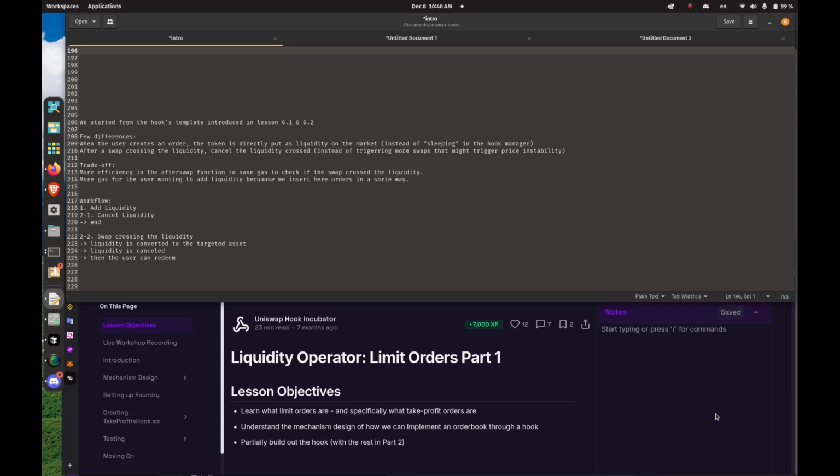We started from the template provided in lesson 6, but there are a few discrepancies. First, when the user adds liquidity, instead of it being sent to the pool manager, it will be added as liquidity on the market. Then, once a swap crosses the liquidity of the user, and the liquidity goes from bid to ask or ask to bid, depending on the direction of the trade, we immediately cancel it, instead of, as in lesson 6, triggering more trades.